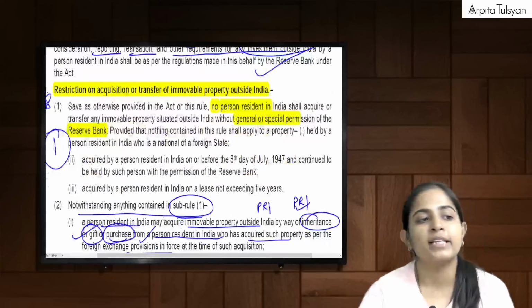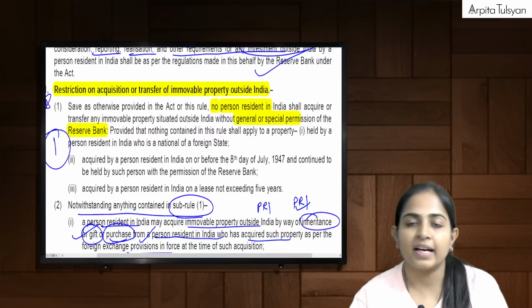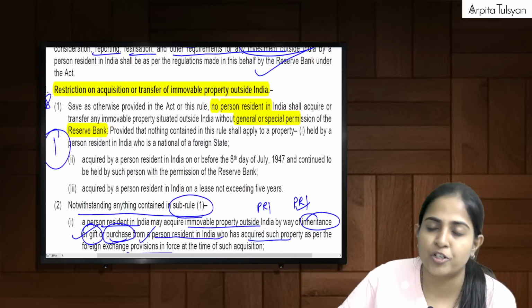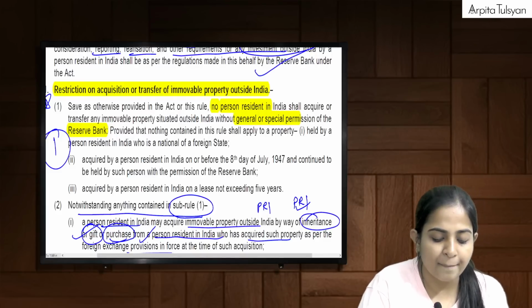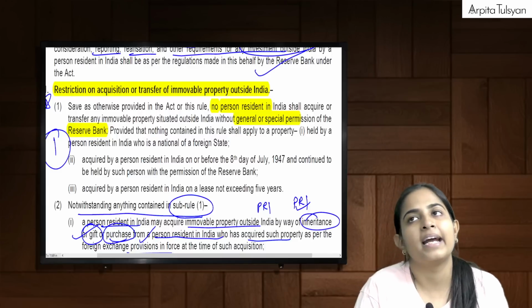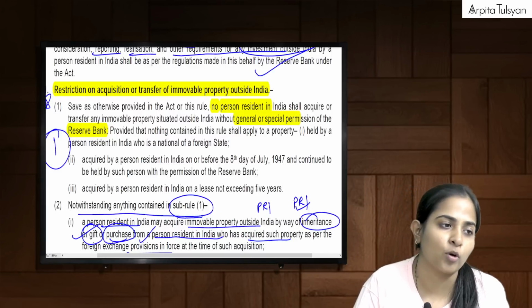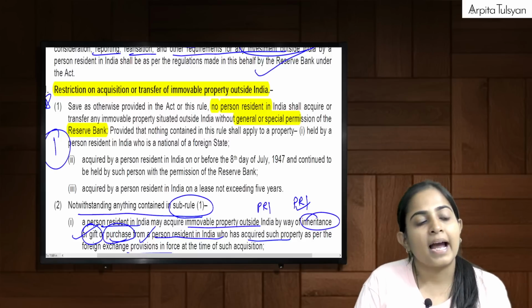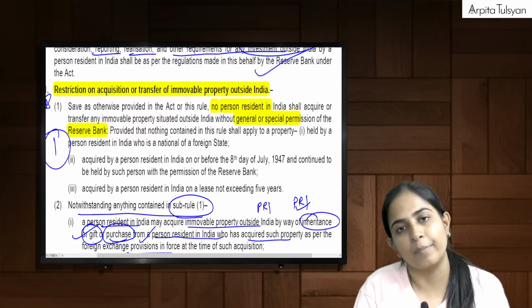In the first point they said that if any PRI wants to acquire, he needs to take general or special permission of the RBI. But in 3 cases permission is not required. If that PRI is a foreign national, if that PRI had acquired it before 8 July 1947 and continues to hold it with the approval of RBI, and if it is acquired on lease. In these 3 cases, no permission is required.